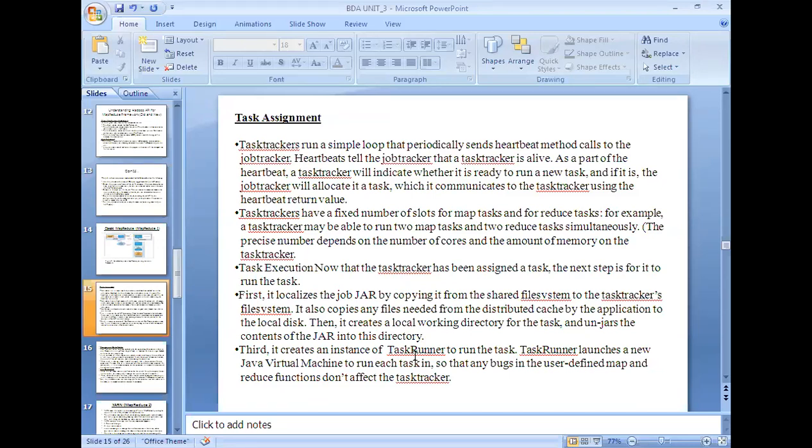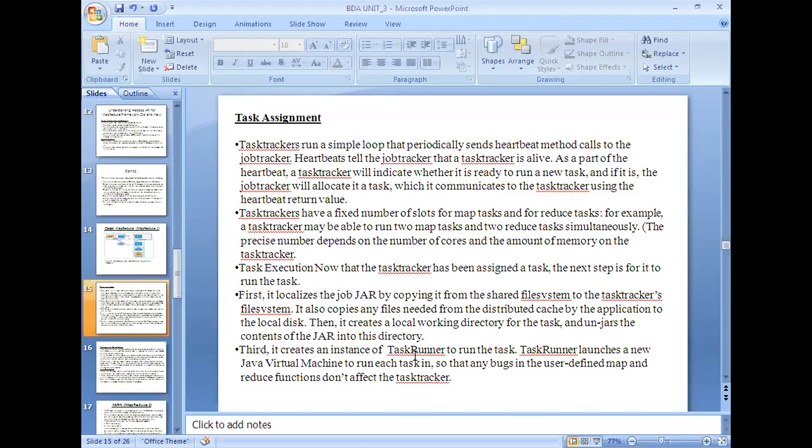So next, the task execution. Now that the task tracker has been assigned a task, the next step is for it to run the task, right? Once everything is fine and the job tracker has assigned a task to the task tracker, it is time for execution of that particular task. What are the steps involved while running your application?